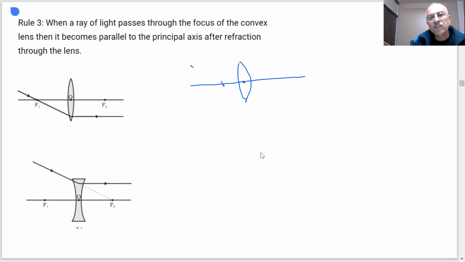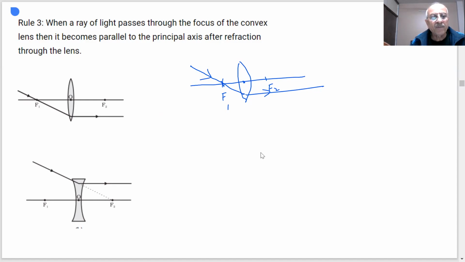This is my focus, and there is another focus on the other side of the lens. It becomes parallel to the principal axis after refraction.